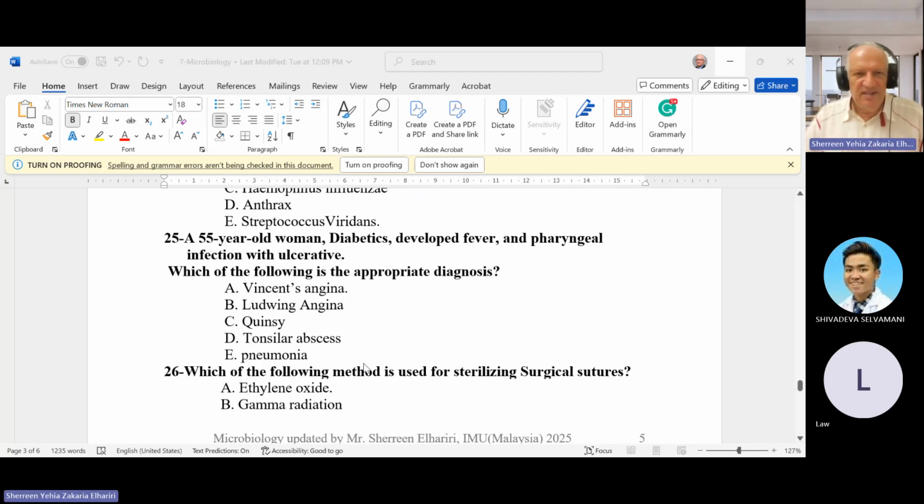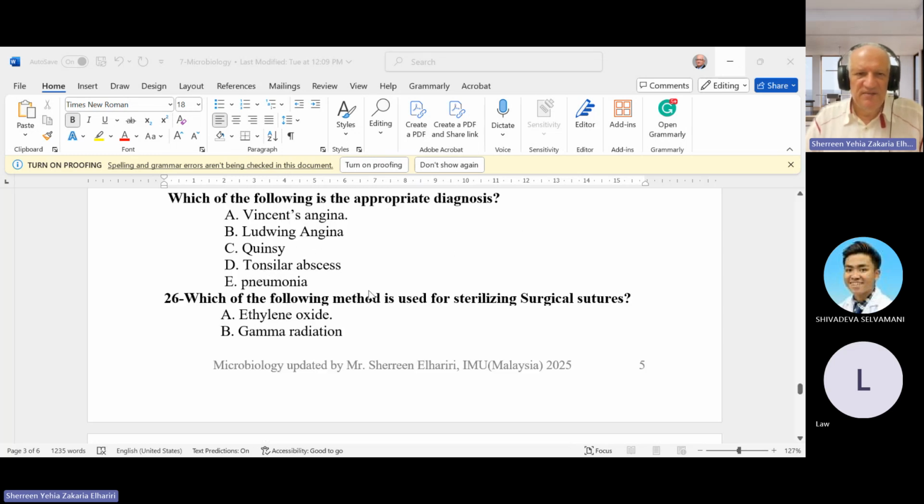After that, we have another question also related to ENT. A 55 years old woman, diabetic, developed fever, pharyngeal infection and ulceration. What is the diagnosis? Pharyngeal infection, we call it Vincent angina. So to differentiate, if it occurs in this area, we call it Ludwig angina. If it occurs in the upper part of the pharynx, we call it Vincent angina, and the organism is also called Vincent's organism. So this is Vincent angina.